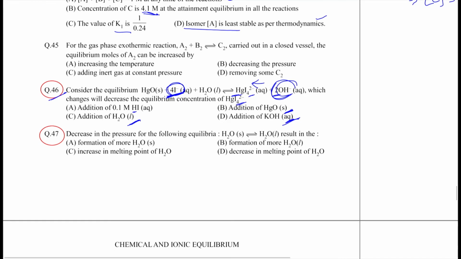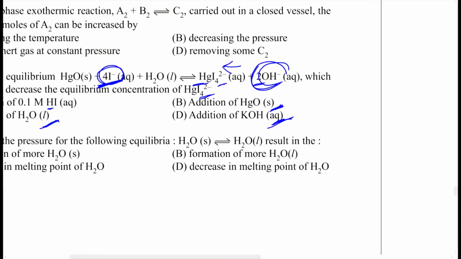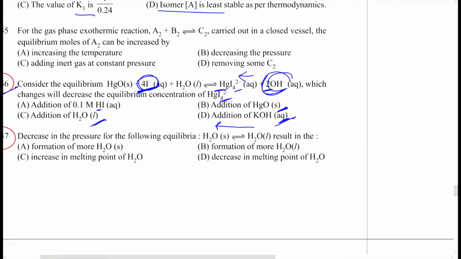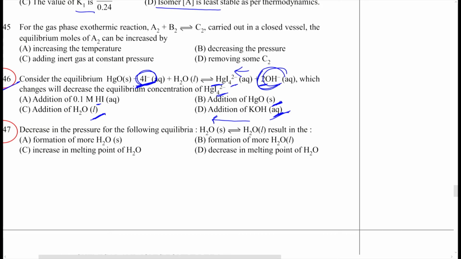Right. So question 47, decrease of pressure. Now as you decrease pressure, the system will become less compact, it will expand. And as solid water is less dense compared to liquid water, a decrease in pressure will cause it to shift in the backward direction. Now because more solid water has been formed, you will have to heat to a higher temperature for melting to take place. So the melting point temperature will increase.